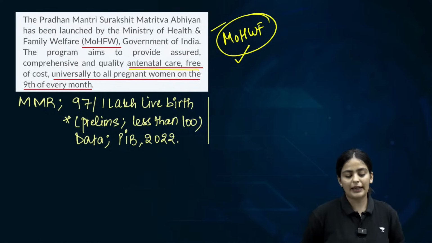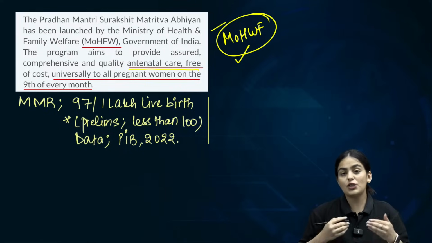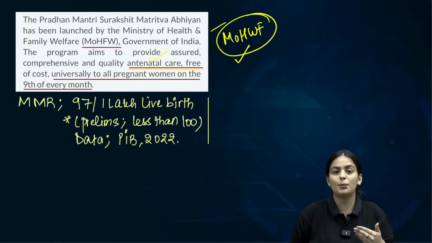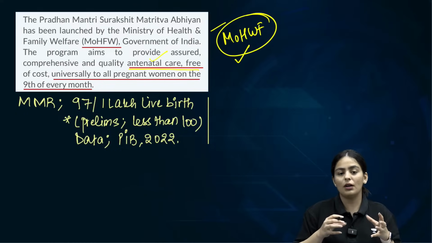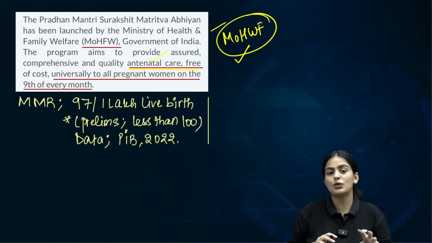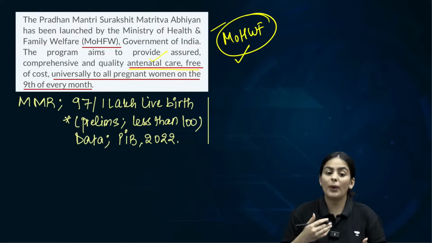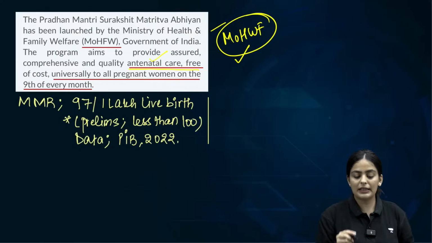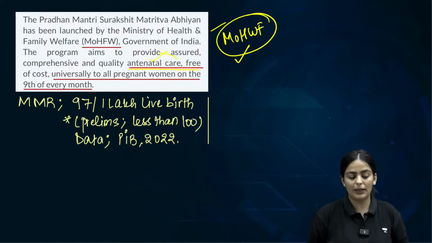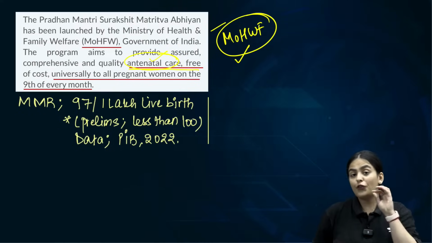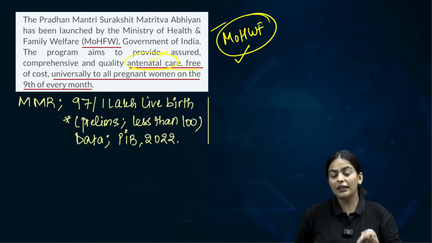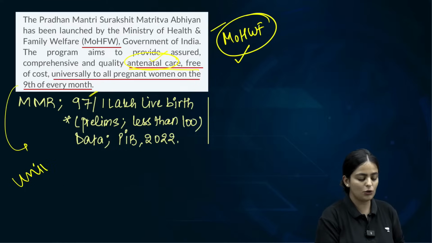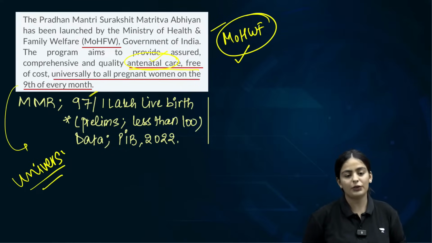This particular scheme entitles you for antenatal care. That is, during the course of your pregnancy, you can come for a lot of health checkups. For example, screening of the pregnancy, checking complicated issues with the fetus very early on, providing some supplements in case there is a deficiency, etc. So basically the antenatal care or checkup is very, very important. So that will be provided free of cost every 9th of any month, and this is universal. Please make sure that it is universal. Everyone can avail of the same.